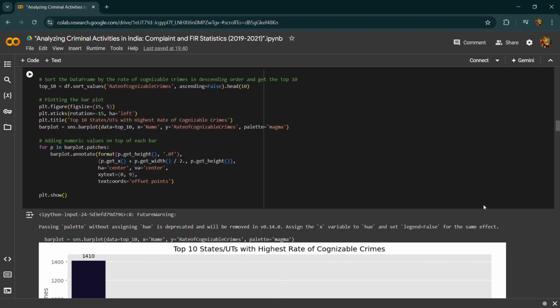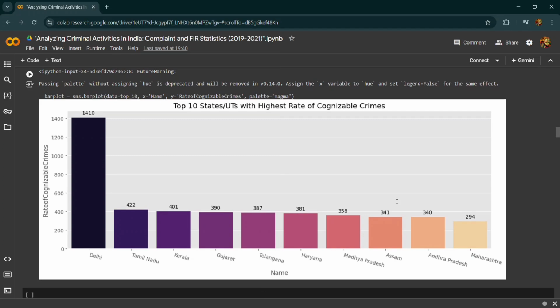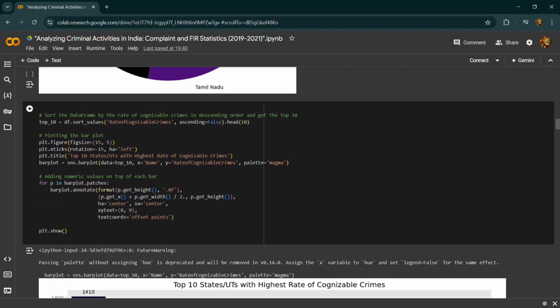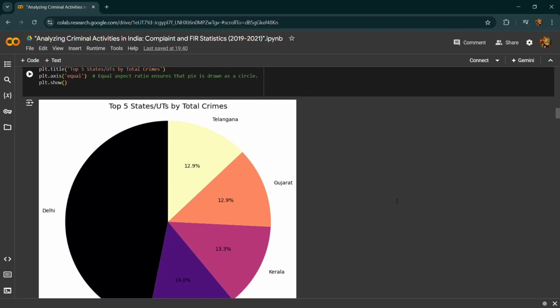So the insight we get from the pie chart and the bar plot is that Delhi has the highest percentage of the total crime among the top 5, and Tamil Nadu has 14% of the total crime. Then we have Kerala at 13%, and so on and so forth.